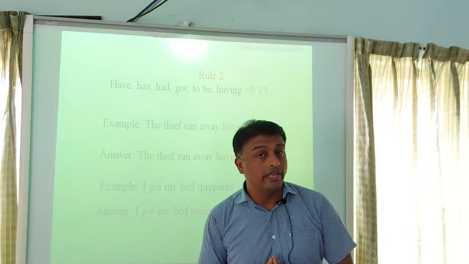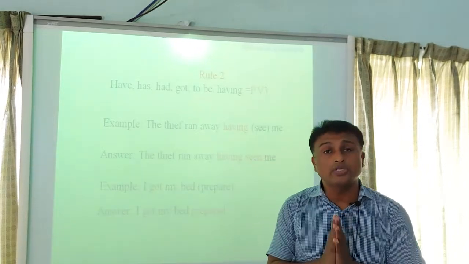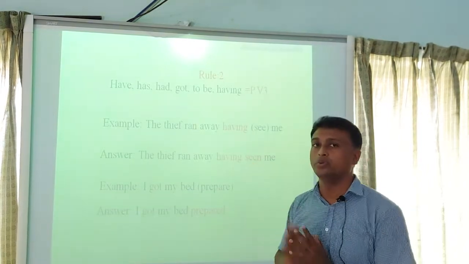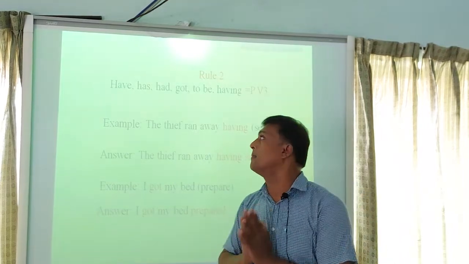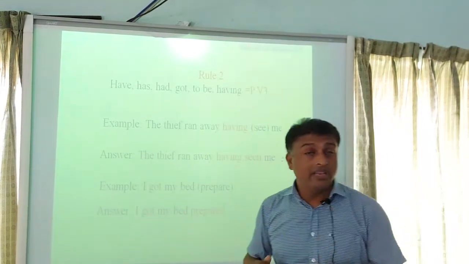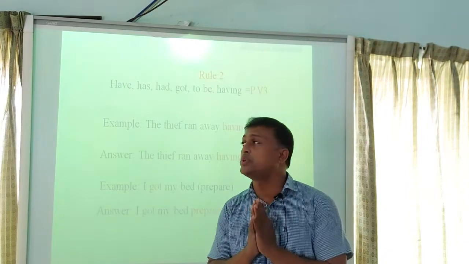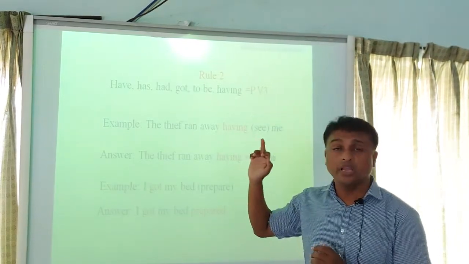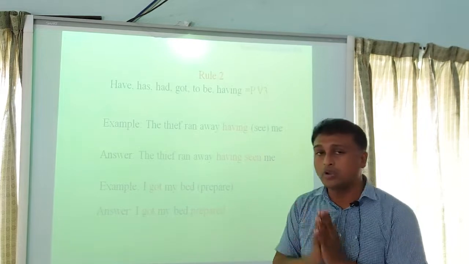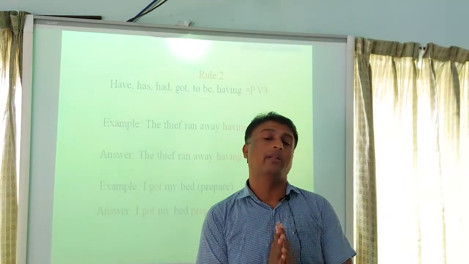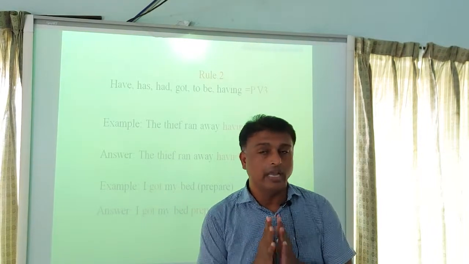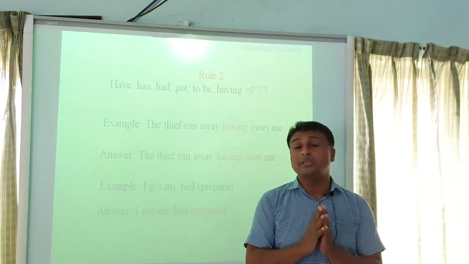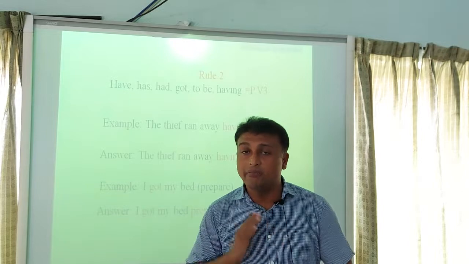Students, I think you have also understood rule 2. It is a very important rule. I am again repeating this rule. This rule is about have, has, had, get, got, to be, having. If you find these verbs in a sentence, you have to write principal verb 3 of the main verb.